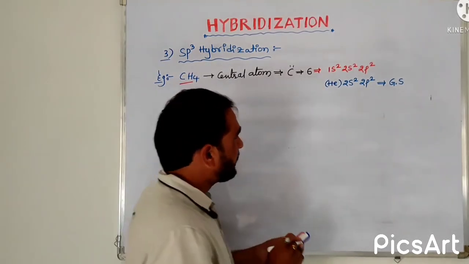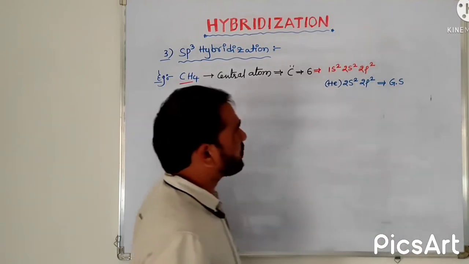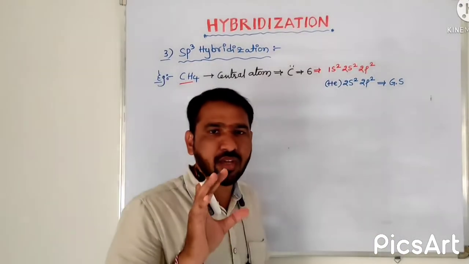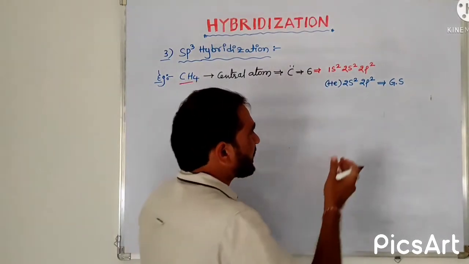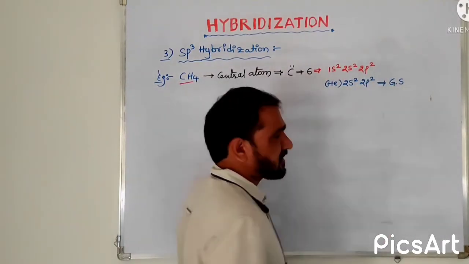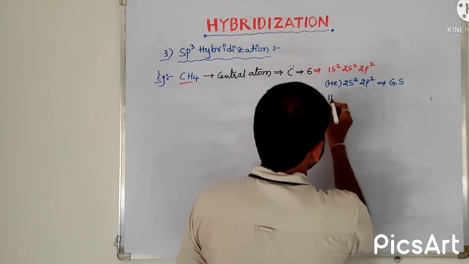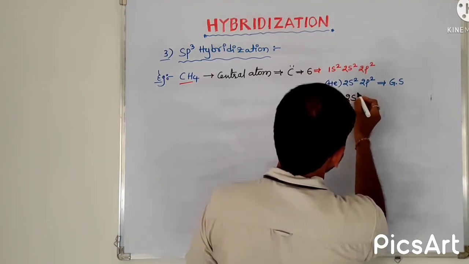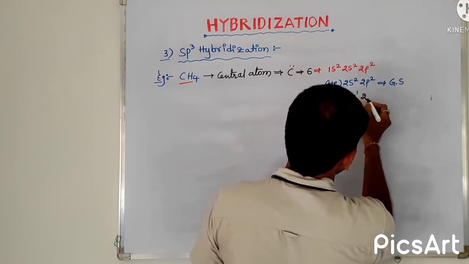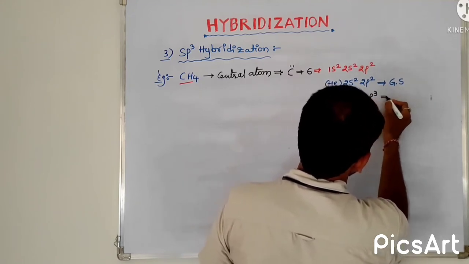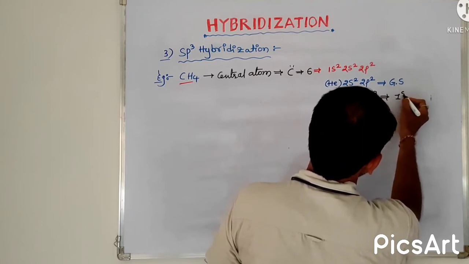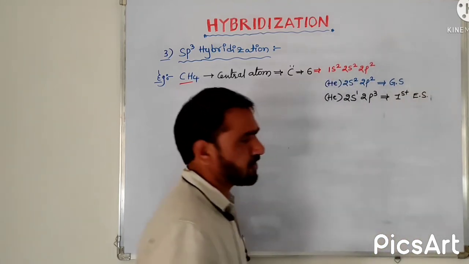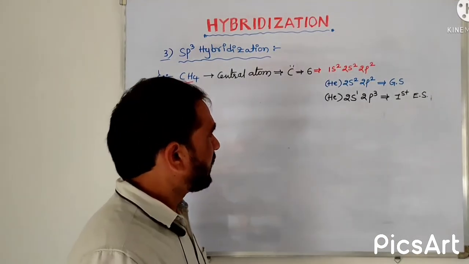Then if we give some energy to this ground state, the electron present in the ground state absorbs the energy we gave and jumps into the next orbital. So the first excited state electronic configuration of carbon is 2s1 and 2p3. This is the first excited state electronic configuration of carbon.